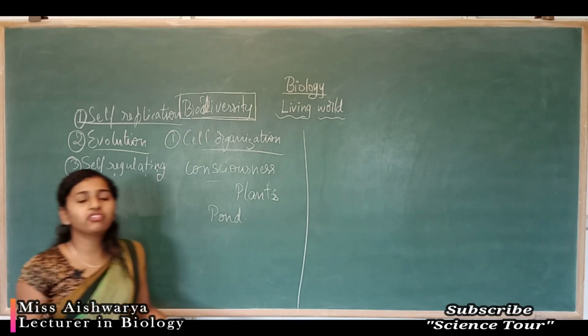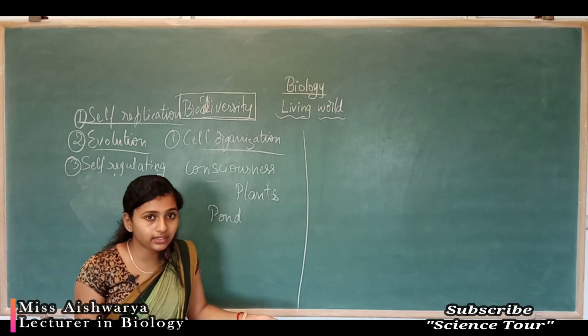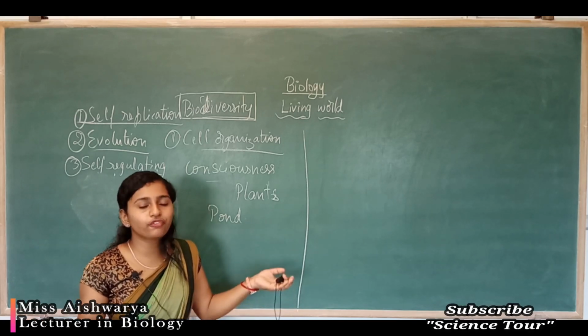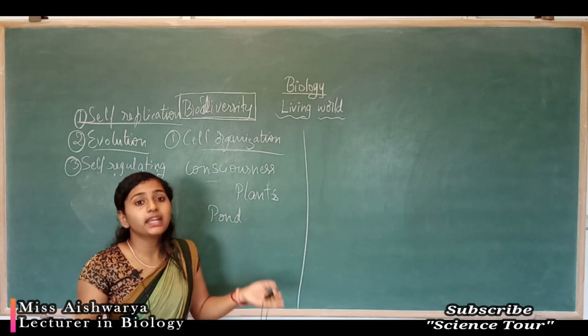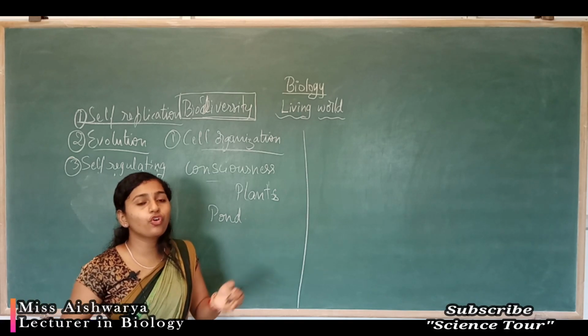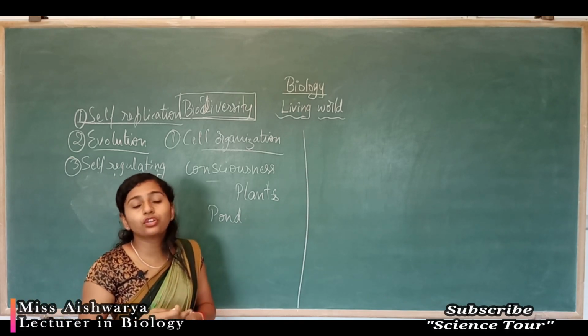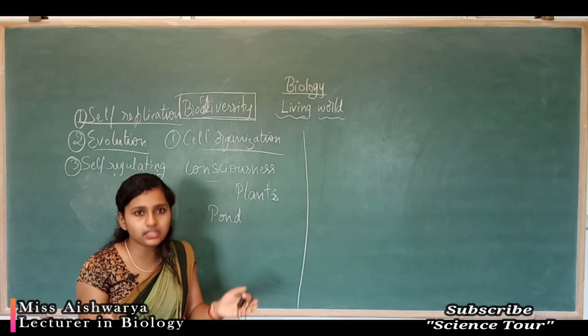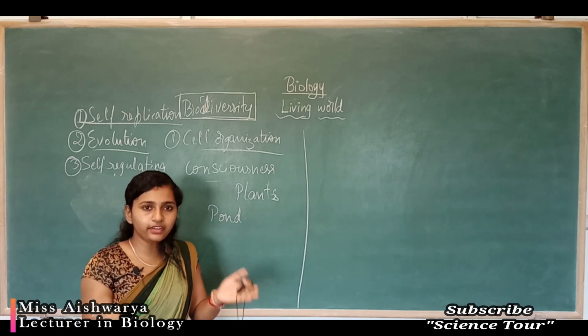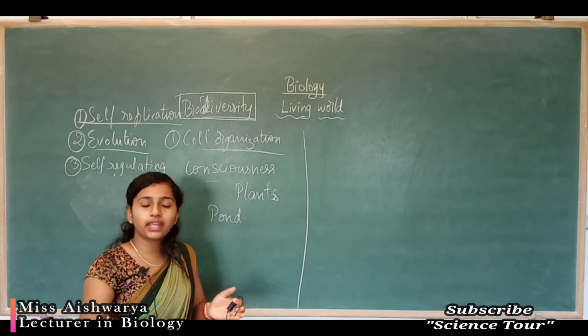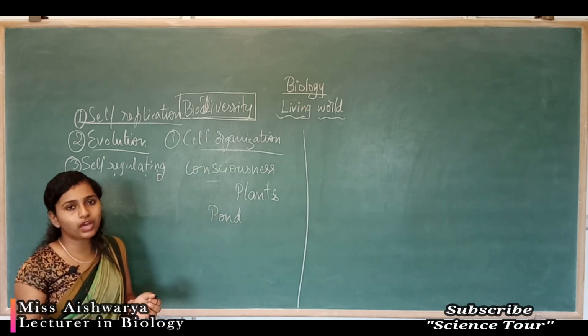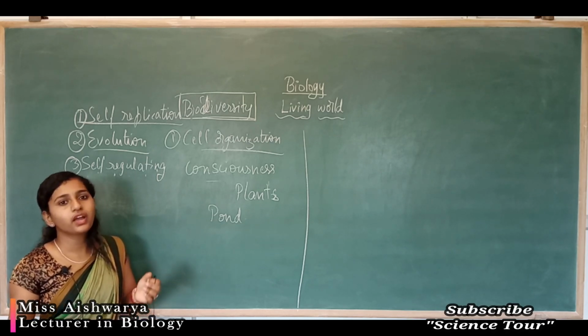So we can see biodiversity in your garden. We can see different types of plants in your garden. We can see diversity in a dense forest. If you go to further areas, you will get large diversity. If you take a small area, you can find few diversity. If you take a large area, you are able to find a large number of diversity.